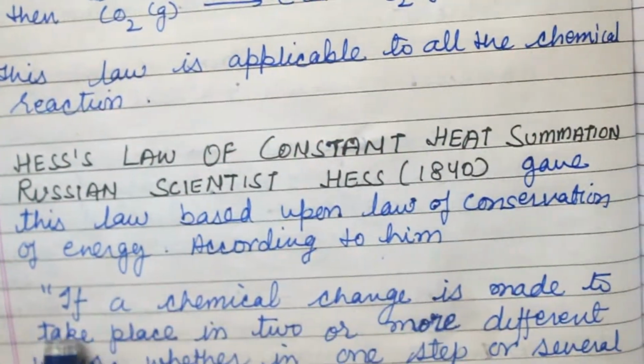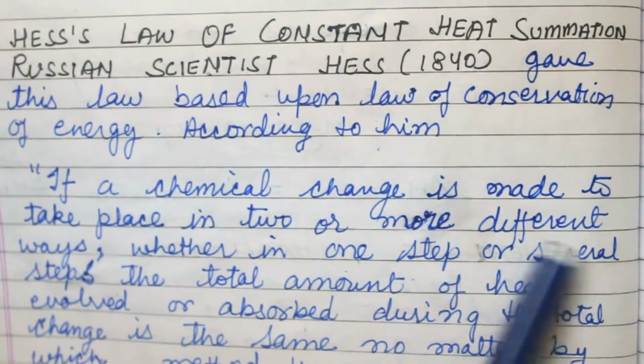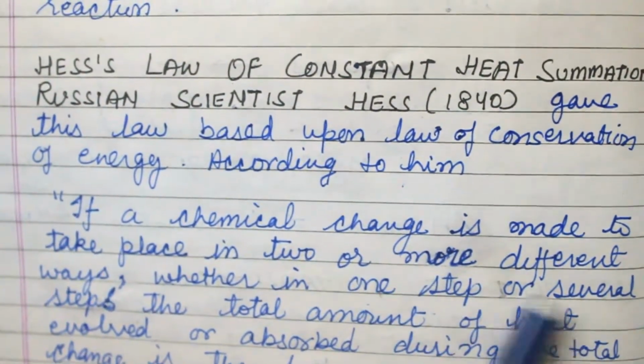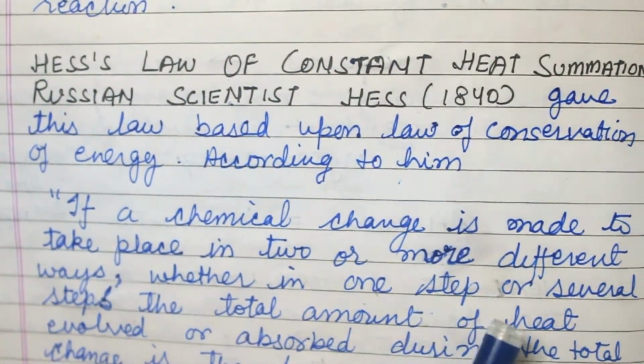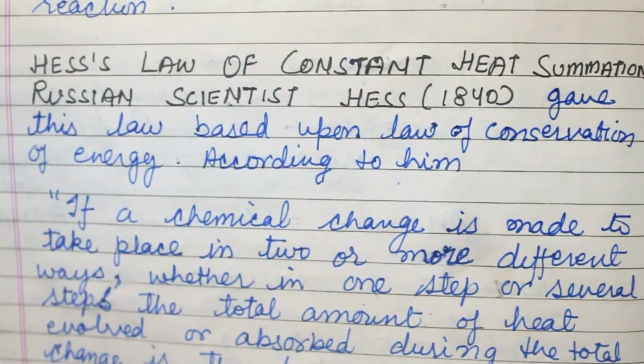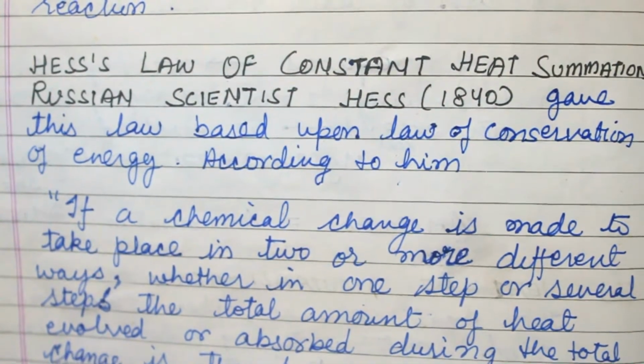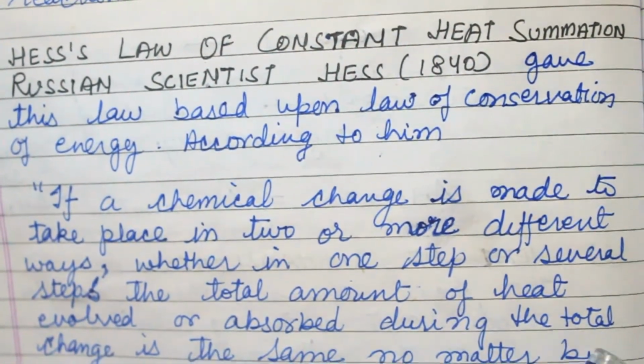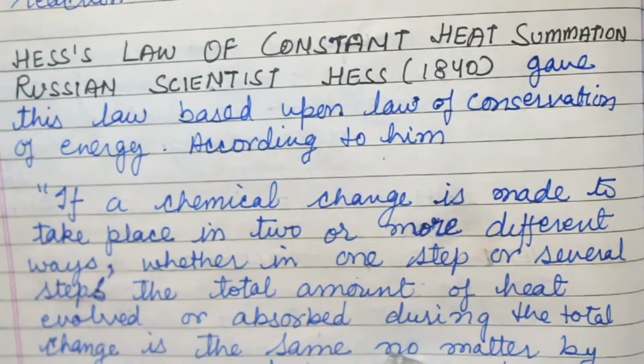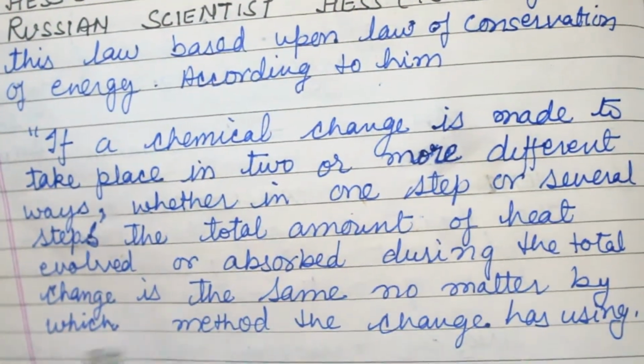According to him, if a chemical change is made to take place in two or more different ways, whether in one step or several steps, the total amount of heat energy evolved or absorbed during the total change is the same, no matter which method of change is used.